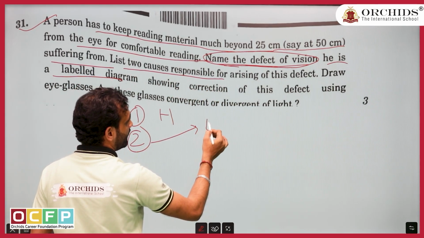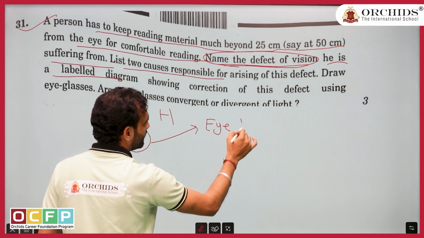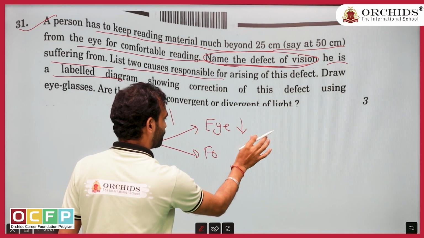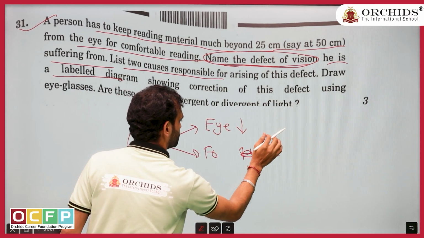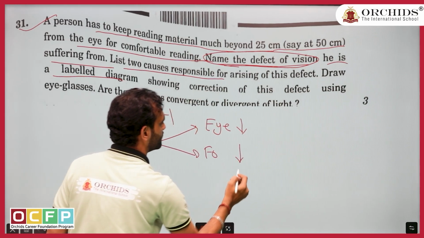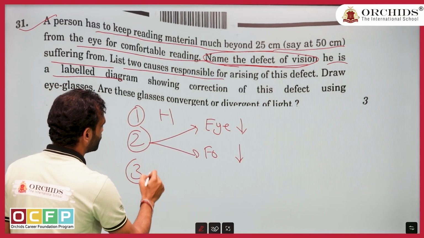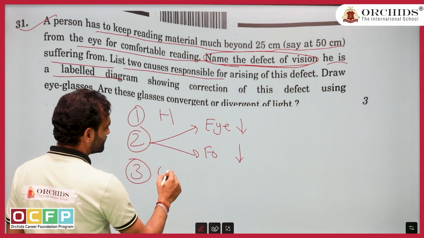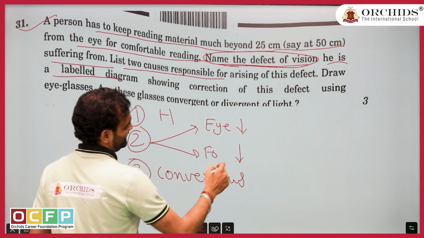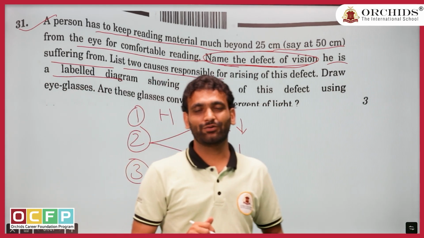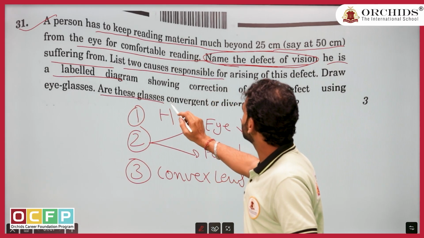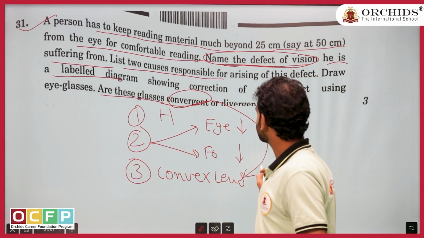The first cause was that the eyeball is decreasing in size, or the second was your focus capability is decreasing. How were we curing it? What was the correction? The correction was to use a convex lens, but it is a 3 marker. So they thought what to ask extra. Whatever we answered, they asked already. Convergent. So already we have answered convergent.